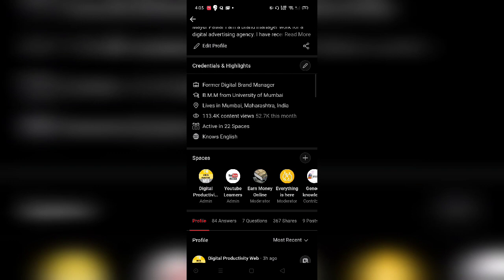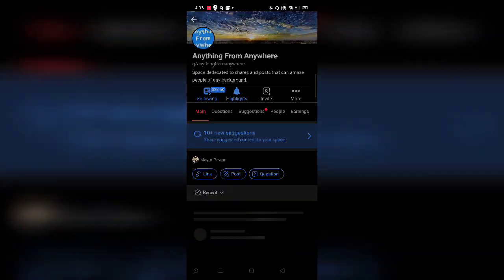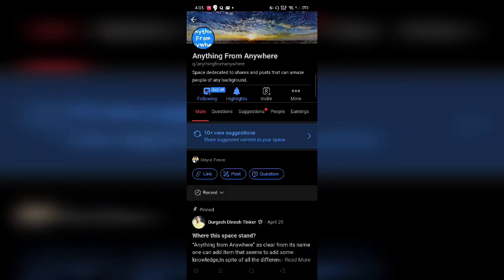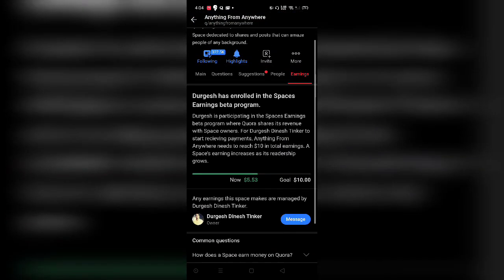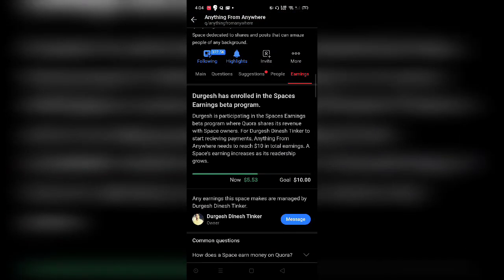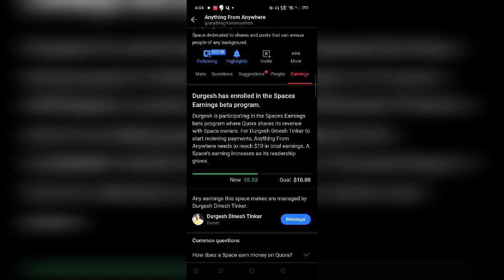Let's just quickly see how you can find that earnings feature on Quora. Now this particular space, let's say, has a following of 322K users. Simply you need to go ahead and check on this earnings tab here. Now, as you see, this particular space has crossed an earning of $5.53. So the more readership you get on your space, the more people who are following you on Quora, this particular amount is going to increase. Like yesterday, I saw this earning, it was some $3 or something like that, and today it has reached $5.53.